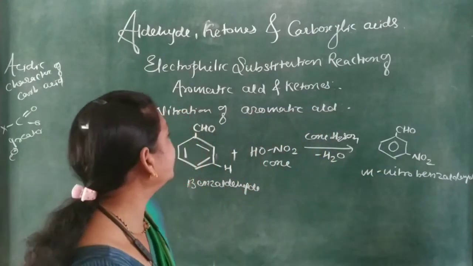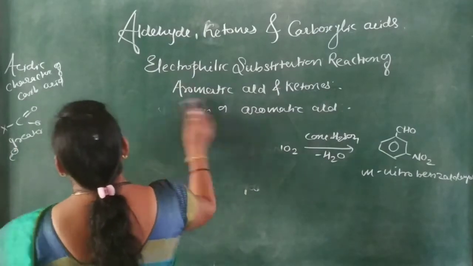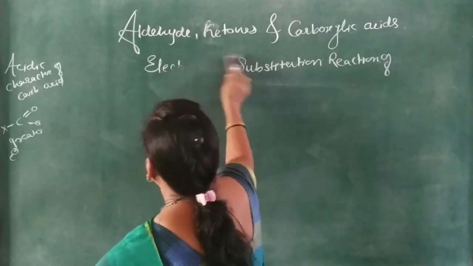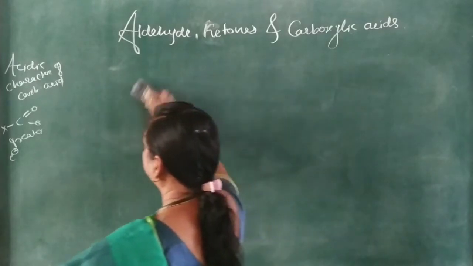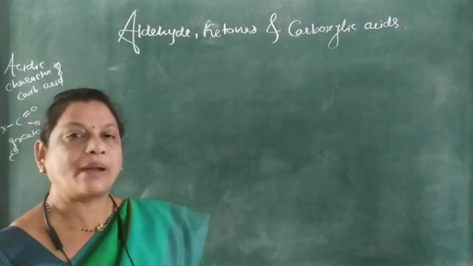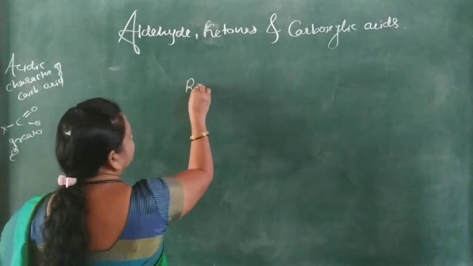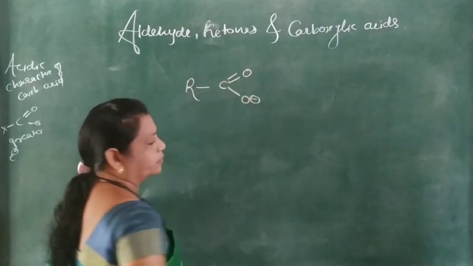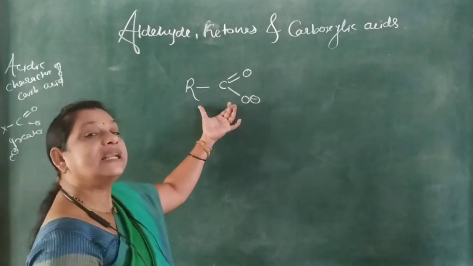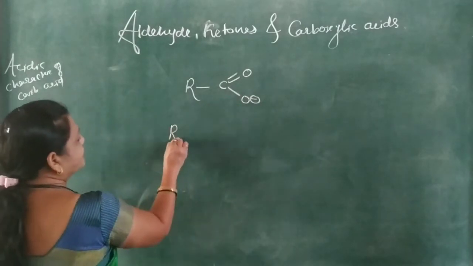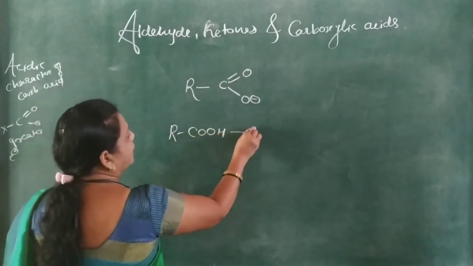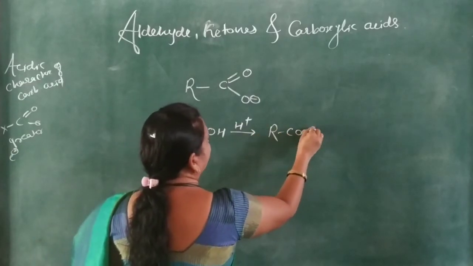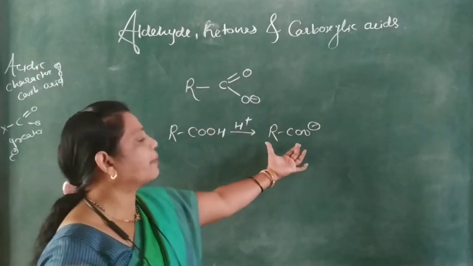After this, we have to discuss the acidic character of carboxylic acid. As we know, the carboxylate ion can be written as RC double bond O, O negative. Carboxylic acid is RCOOH; if it loses one proton, it gives RCOO negative, and this is the carboxylate ion.